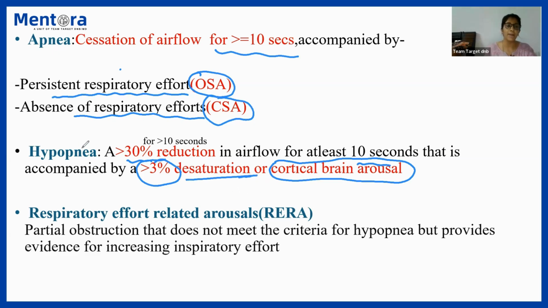That is known as hypopnea. And what is RERA? That is respiratory effort related arousals, where there is partial obstruction that does not meet the criteria for hypopnea but provides evidence for increasing inspiratory effort. That is known as RERA.